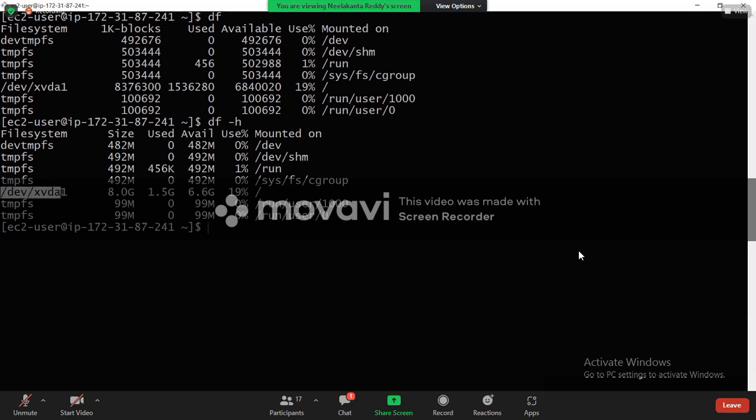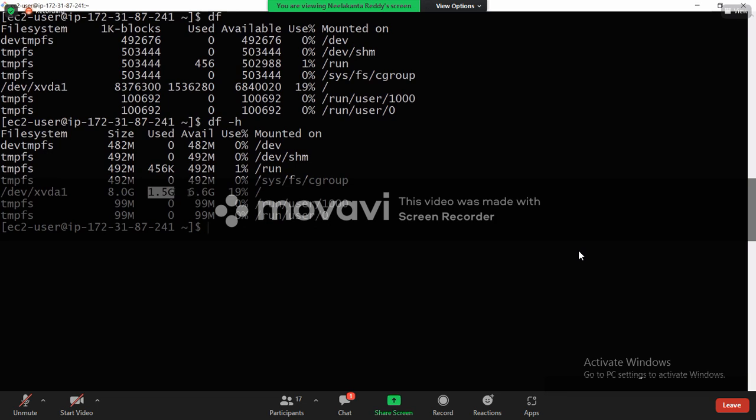So this is my hard disk actually, not the other things. This is a partition. But inside this, the total hard disk I have is 8 GB. You remember while creating the EC2 instance, it showed 8 GB storage. In that 8 GB, how much is used? 1.5 GB.